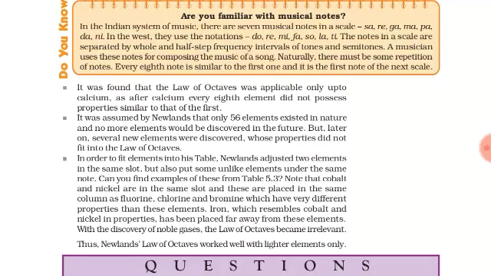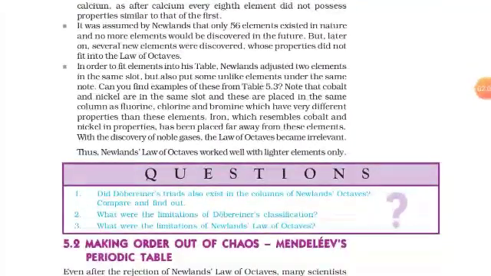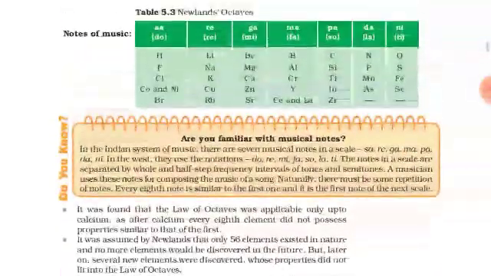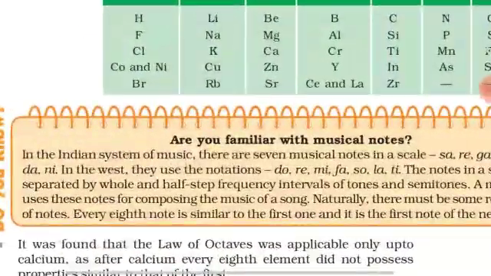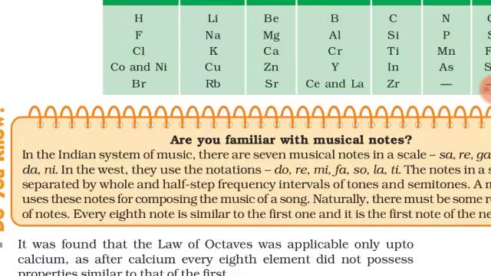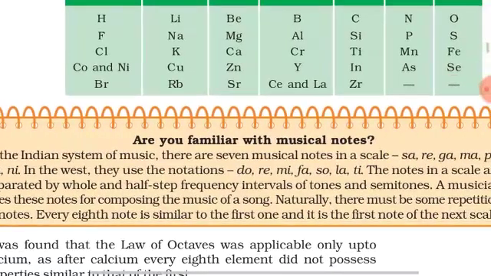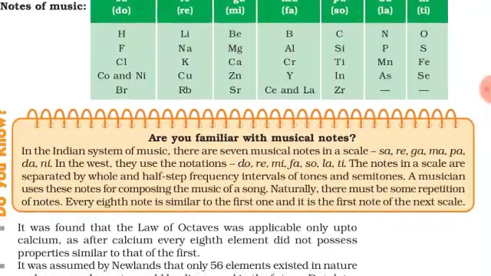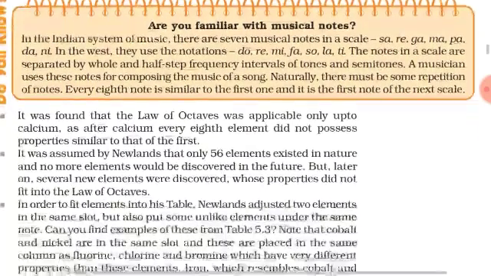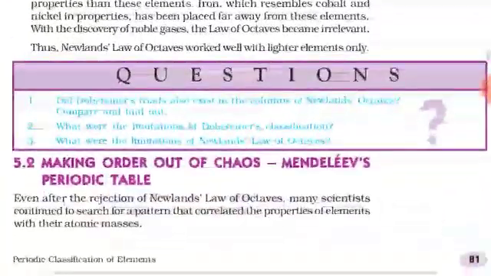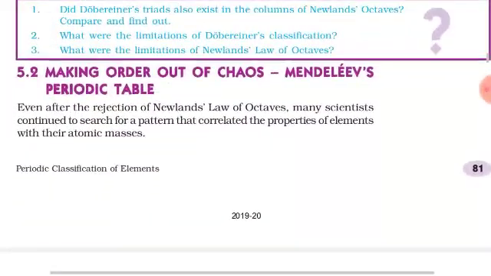But later on more elements were discovered, and there was no place for those elements in that periodic table. He also kept 2 elements in the same slot, cobalt and nickel, which do not resemble the properties of fluorine, chlorine and bromine. Instead, cobalt and nickel show the properties of iron, but they were placed very far from iron, so that was wrong. After that, we are going to see Mendeleev's periodic table.